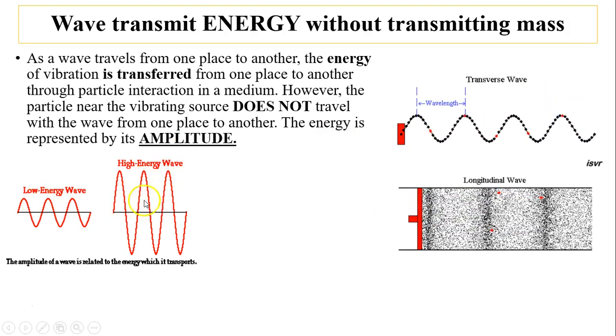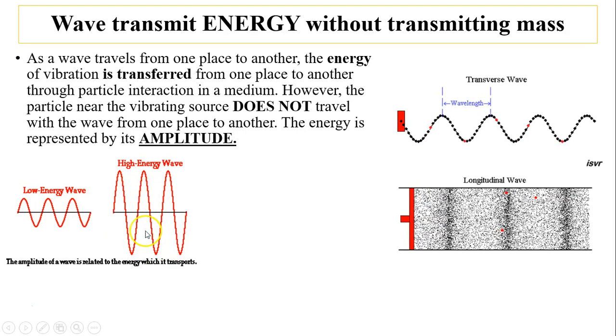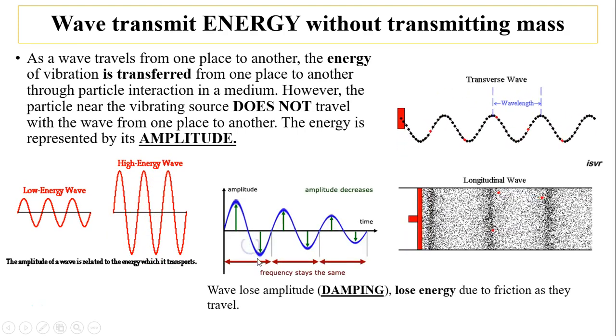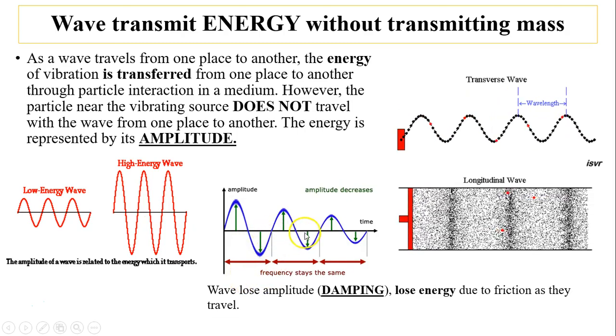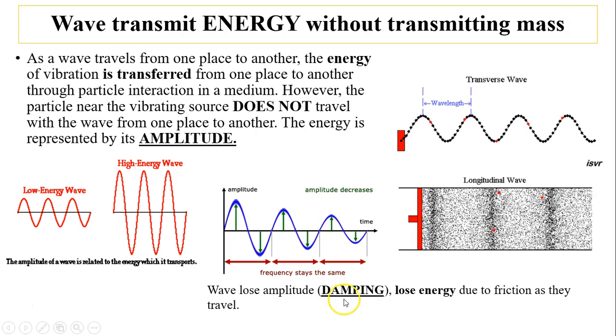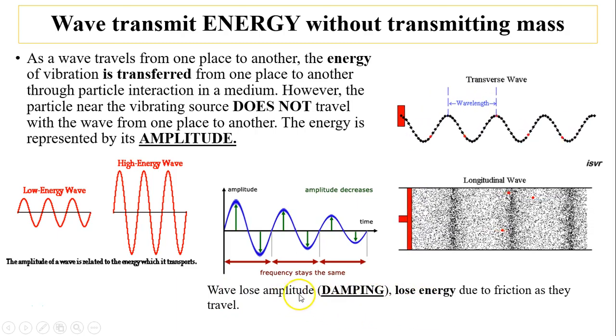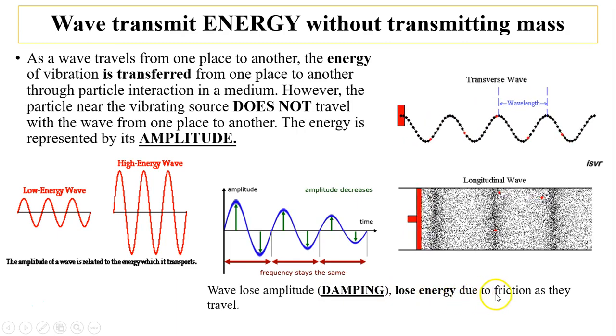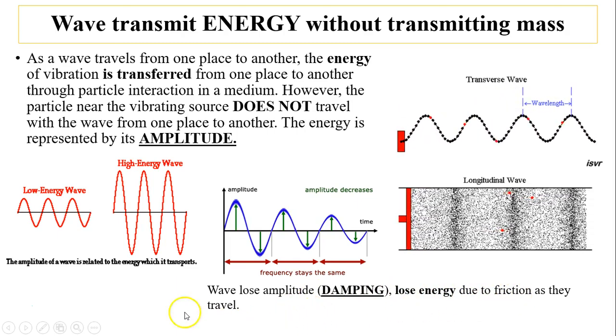So here are the two waves. The second wave has higher energy because it has bigger amplitude. Amplitude usually decreases, so a wave usually loses amplitude. That's called damping. When you lose amplitude, you lose energy. That energy is lost due to friction as the wave travels.